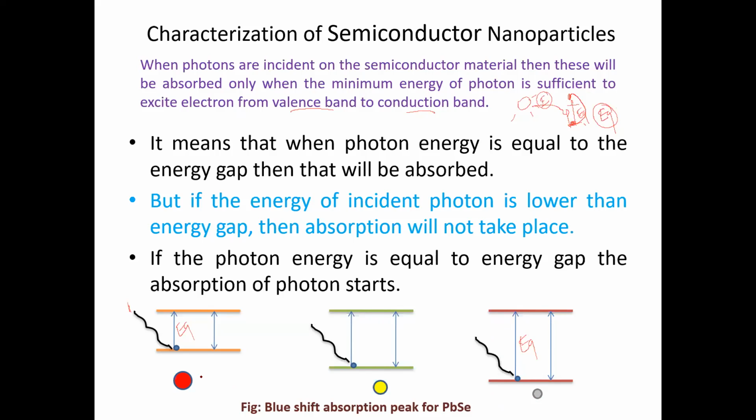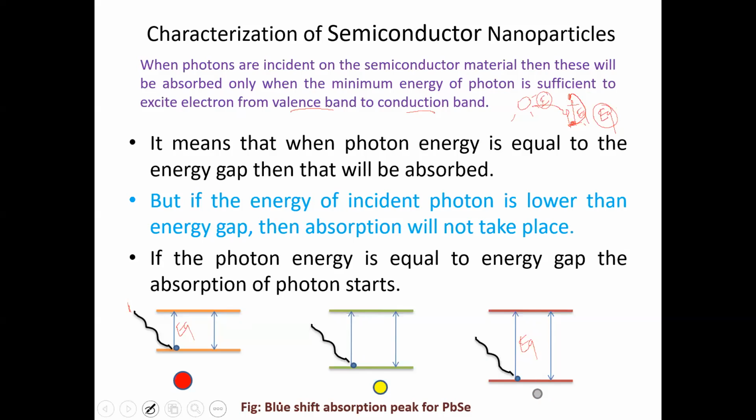So if the size decreases here, see the first case, this red in color of your solutions, and this colorations and size is more, then your color is different. The same material, it is yellowish color because the energy gap is more than that of this one, and here this size decreases more than that of these two, then the color is grayish in color, so energy gap is more.